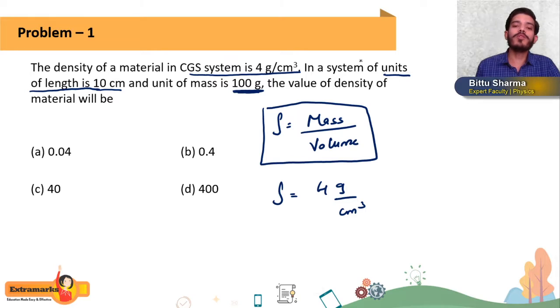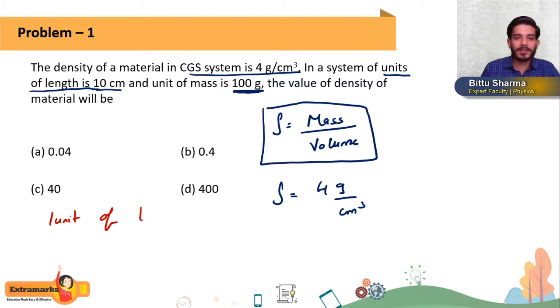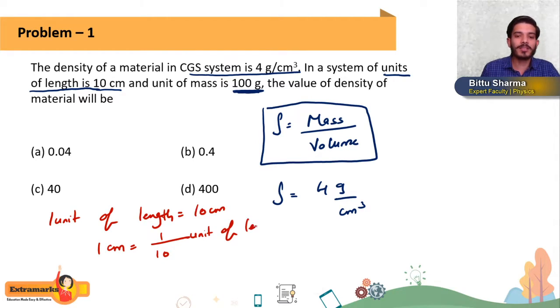So how will we solve this question, students? They are saying that 1 unit of length is 10 centimeter. So from this, you can say 1 centimeter is equal to 1 by 10 unit of length.